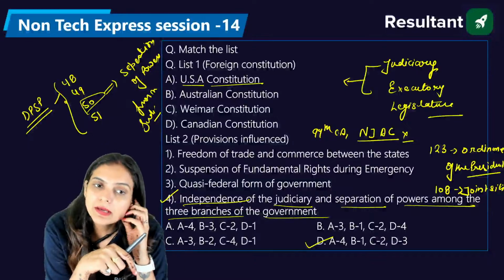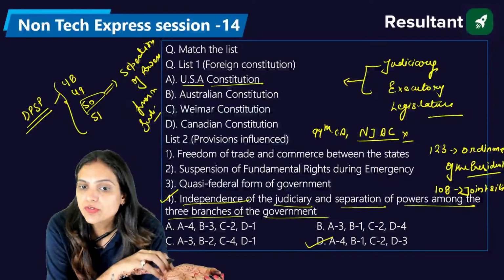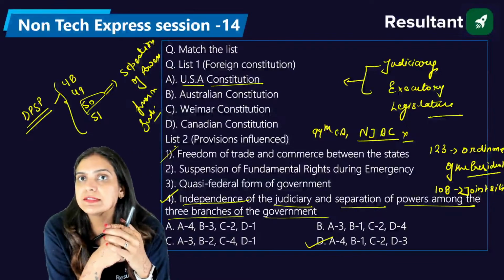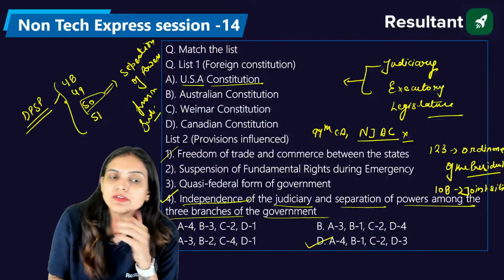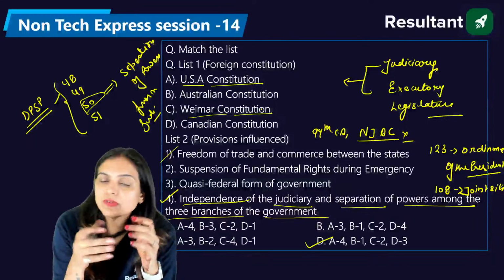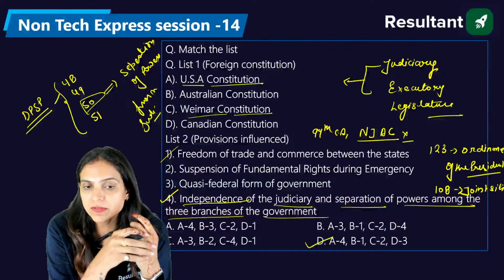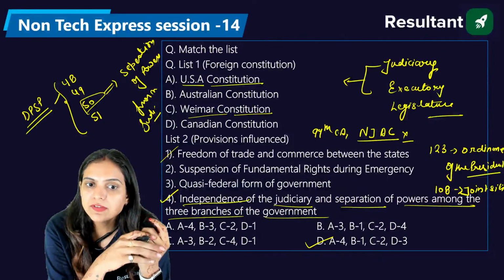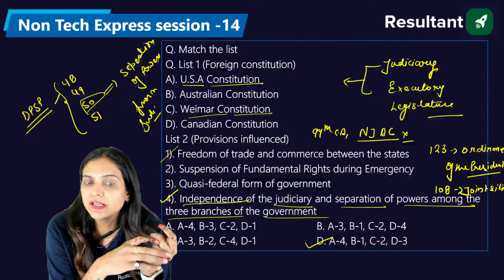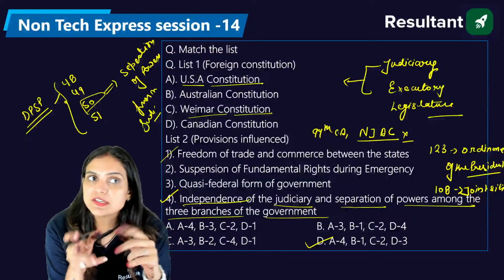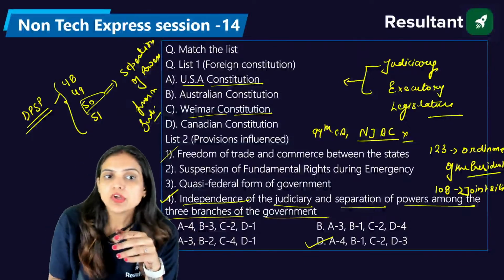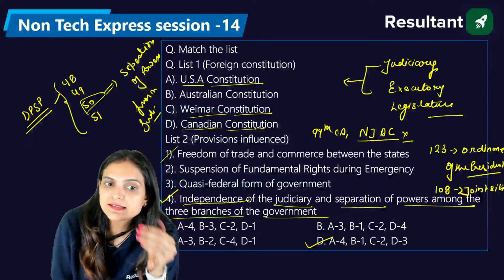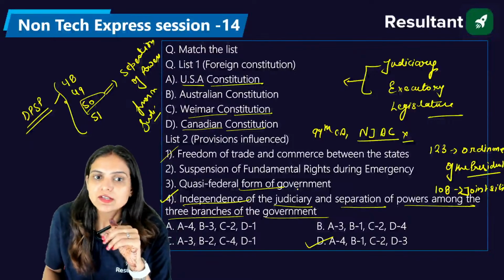Then we have in the second option, B, the Australian Constitution, and the feature of the Australian Constitution is the freedom of trade and commerce between the states. Then if we talk about the Weimar Constitution, wherever there is a national emergency running in our country, we have the feature of suspending the fundamental rights during the emergency, excluding Articles 20 and 21. So that is again okay. And when we talk about the Canadian Constitution, it says the quasi-federal form of government, right? So the right answer is D.